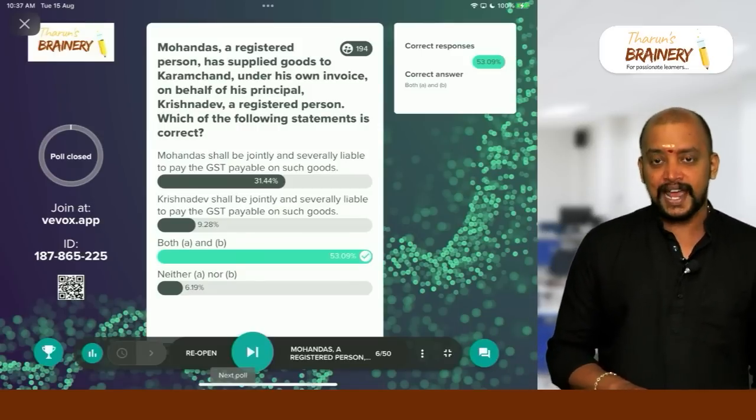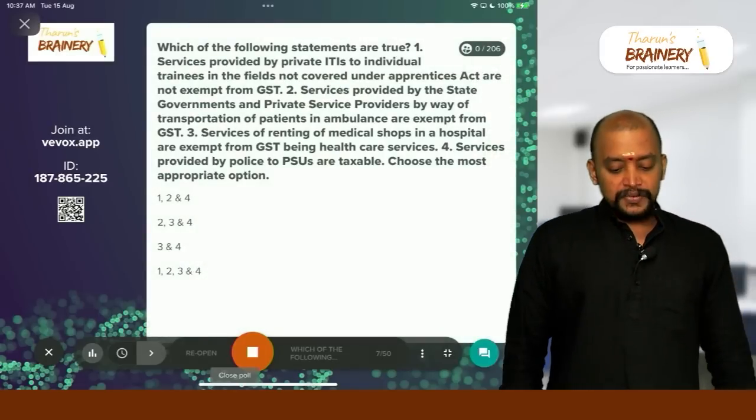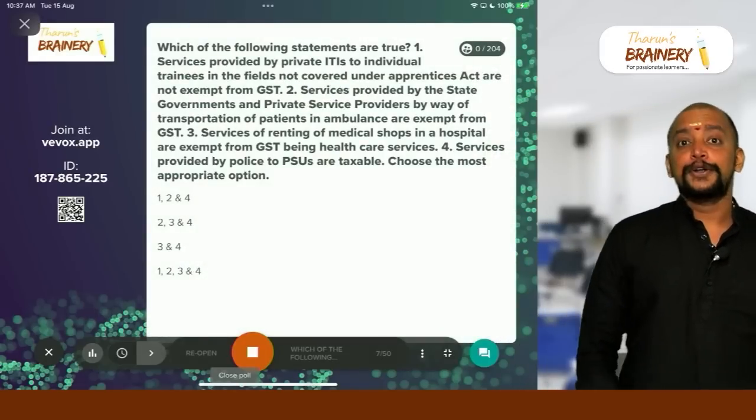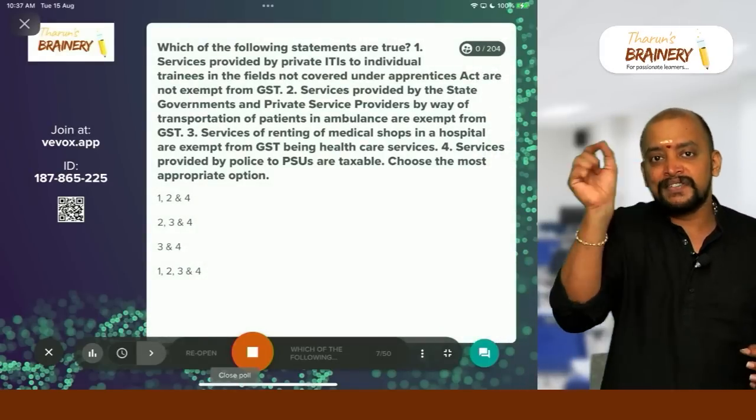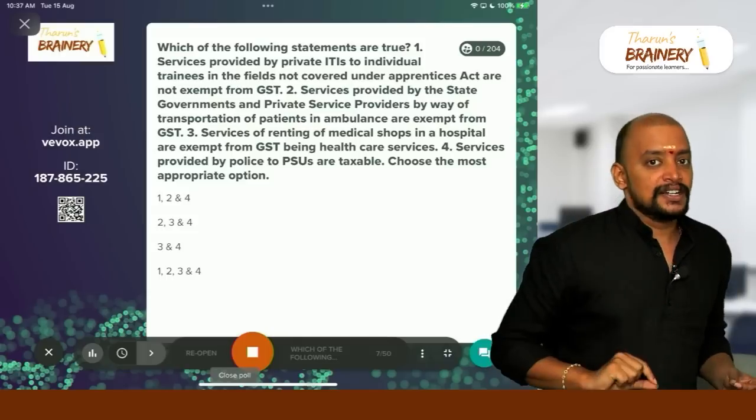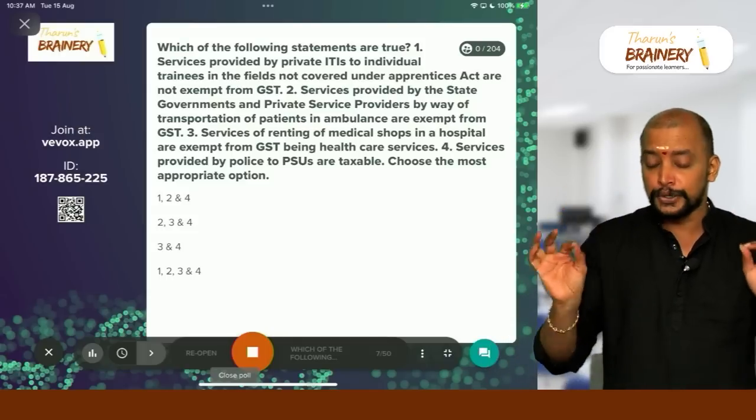Now next question. Gear up. Come on. Which of the following statements are true? When in the question it is given true or false, be careful. So which of the following statements are true?